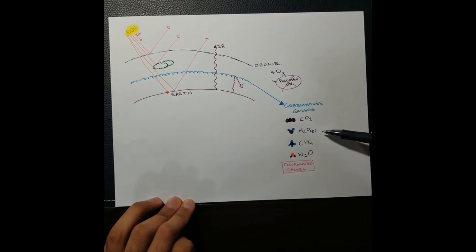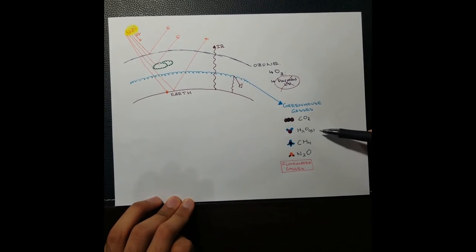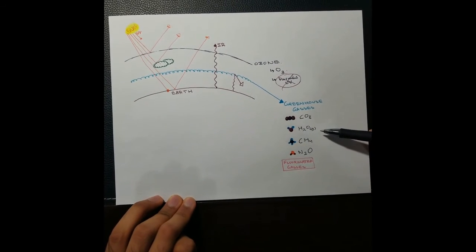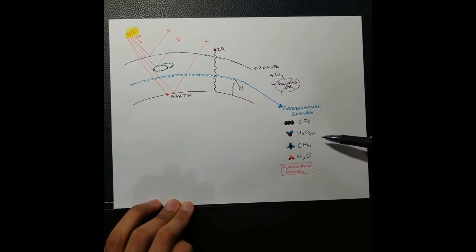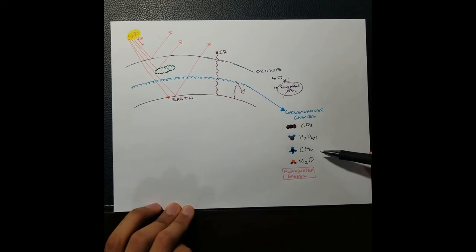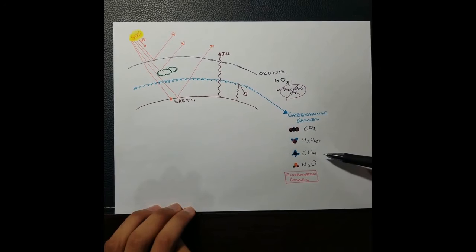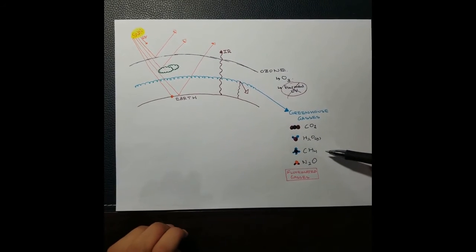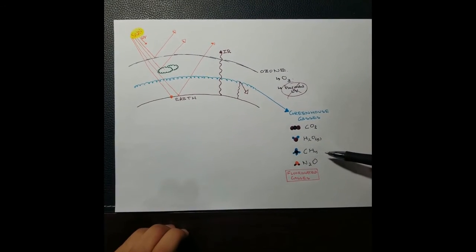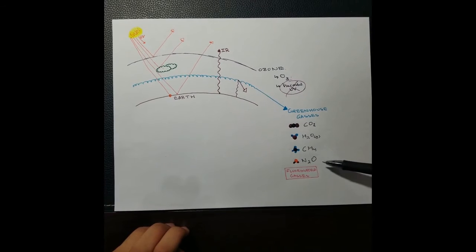Water vapor is created from the evaporation of water. As the globe heats up, more water is evaporated, leading to a positive reinforcement cycle called the warming effect. Methane is emitted from livestock, agriculture, waste management, industrial processes, and leaked natural gas. It has a shorter lifespan than CO2 but is 25 times worse.